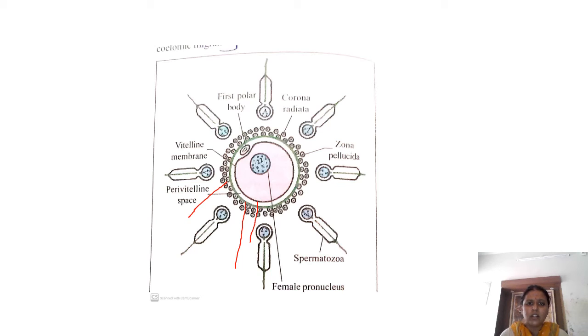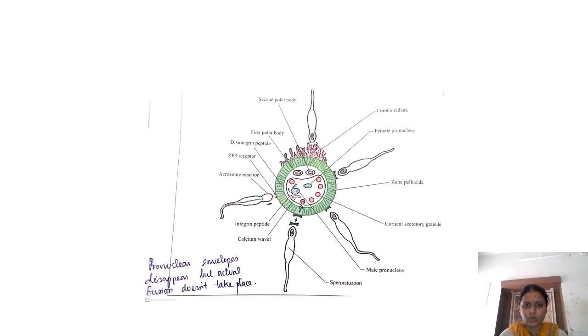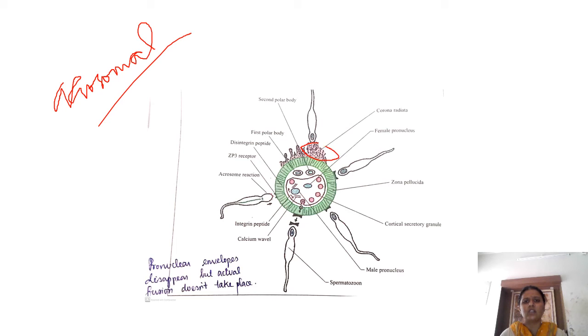When the sperm is approaching the corona radiata, the acrosome reaction is going to happen. You remember the acrosomal cap formed by the Golgi apparatus. The acrosomal cap is going to release some enzymes like hyaluronidase, which helps in getting past the cells of the corona radiata.